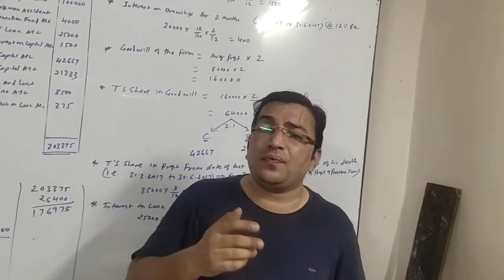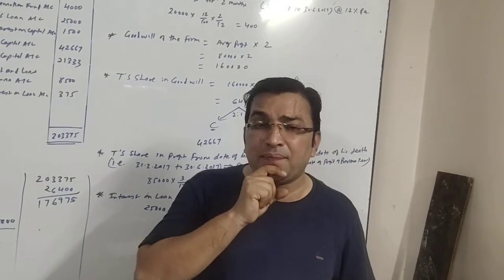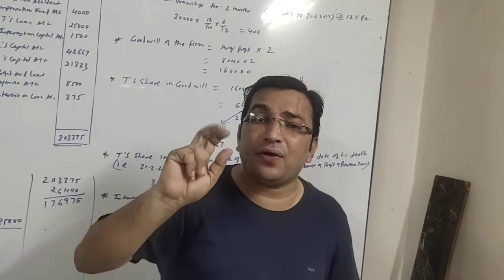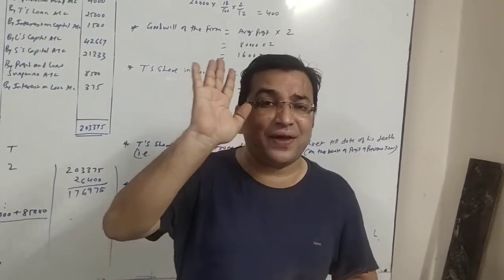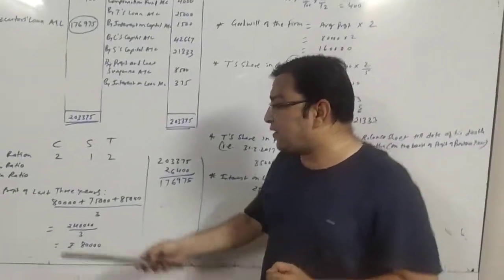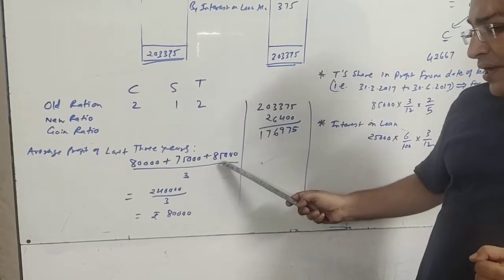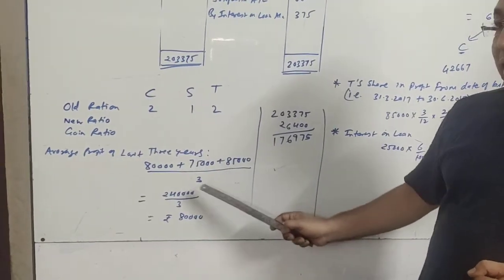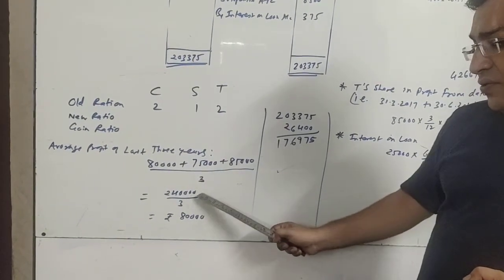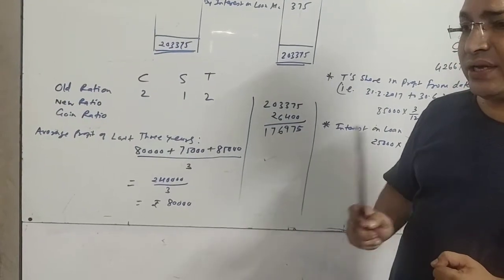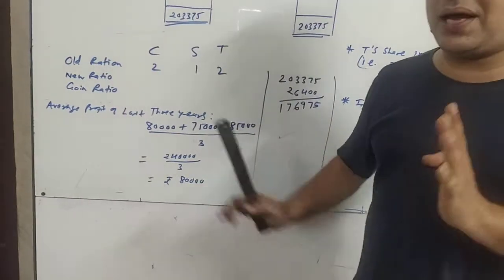Now, first of all, 2 times the average profit of the last 3 years, so first of all we will find the average profit of the last 3 years. The profits given to us are rupees 80,000, 75,000 and 85,000. So here the calculation is: average profit of the last 3 years, 80,000, 75,000, 85,000. We will add all 3, and as there are 3 years, we will divide by 3. So 2,40,000 is the total. 2,40,000 divided by 3 comes to 80,000. 80,000 is the average profit, and on this basis we will calculate goodwill.